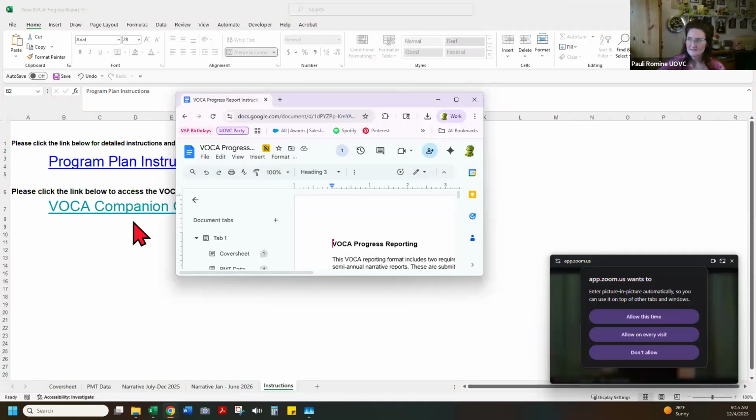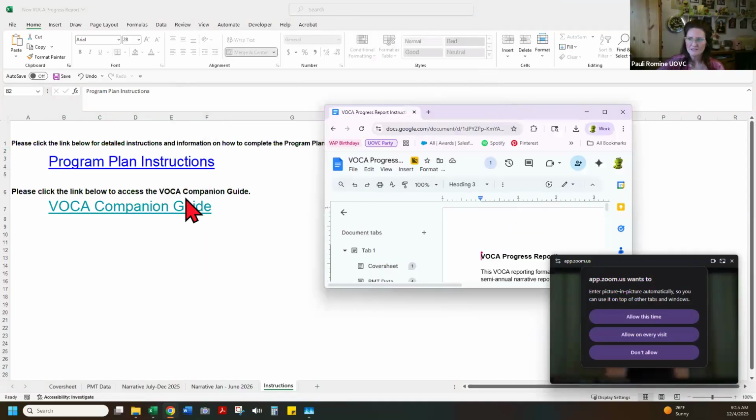These guides, the VOCA companion guide, should be familiar to you as we have looked at it in the grant management training. But the program plan instructions, and that actually should be called progress report instructions, this is a living, breathing document that we at UOVC will adjust and put in more information as people have questions or need more information.